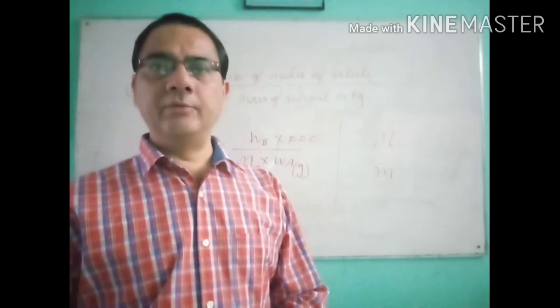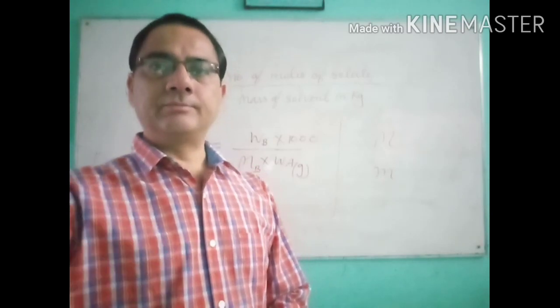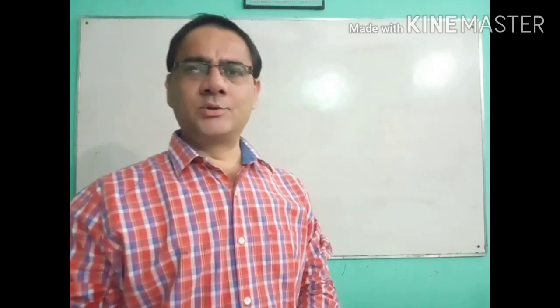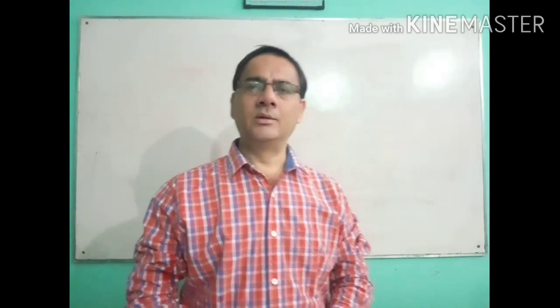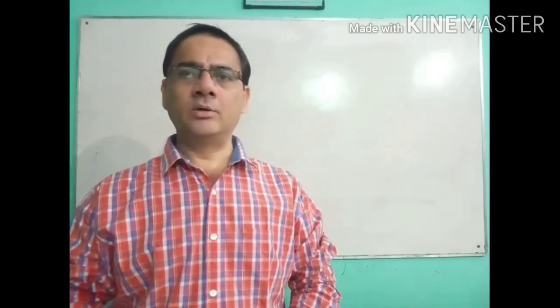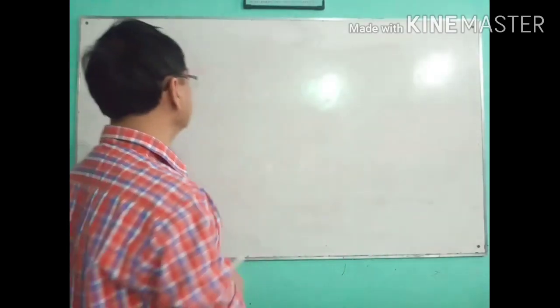Now the last way to calculate the concentration, and that is called mole fraction. As we have understood, we have studied 5 ways to define the concentration of the solution, and now the last way according to your syllabus is mole fraction.